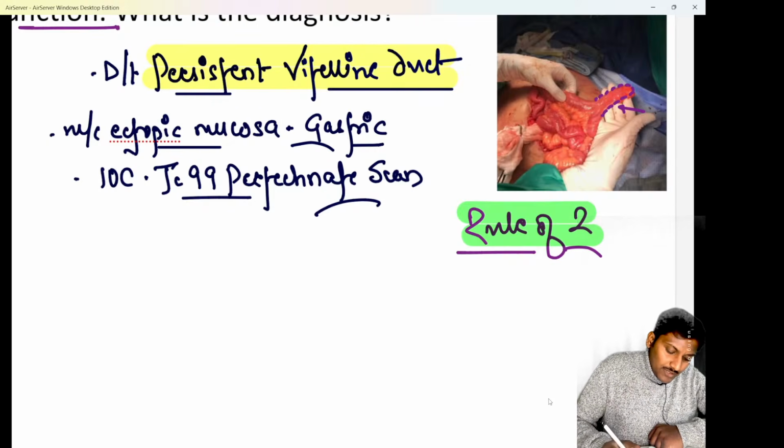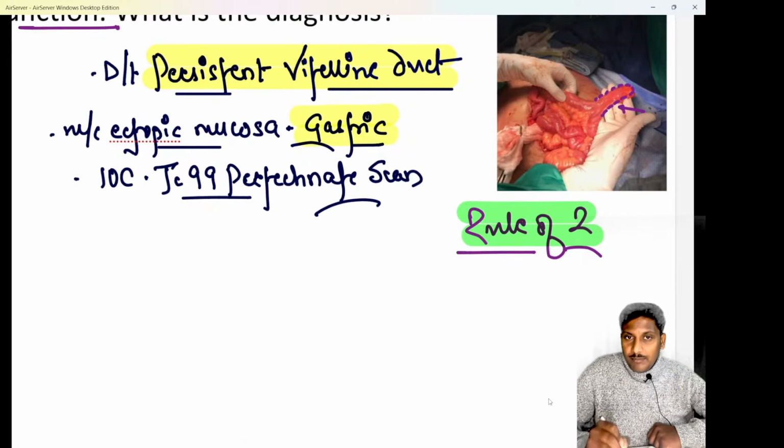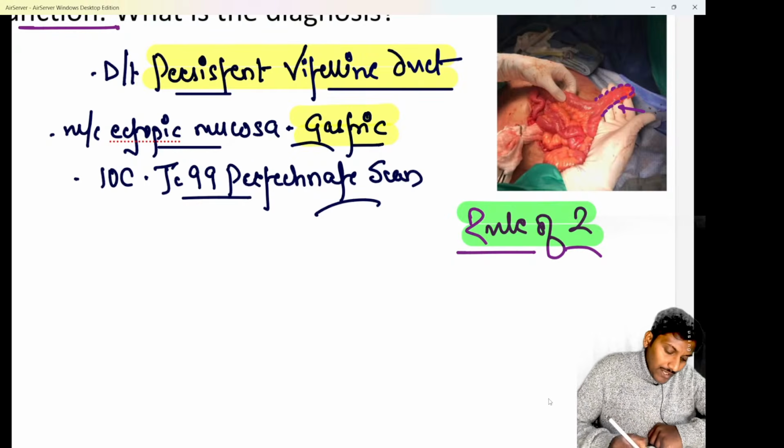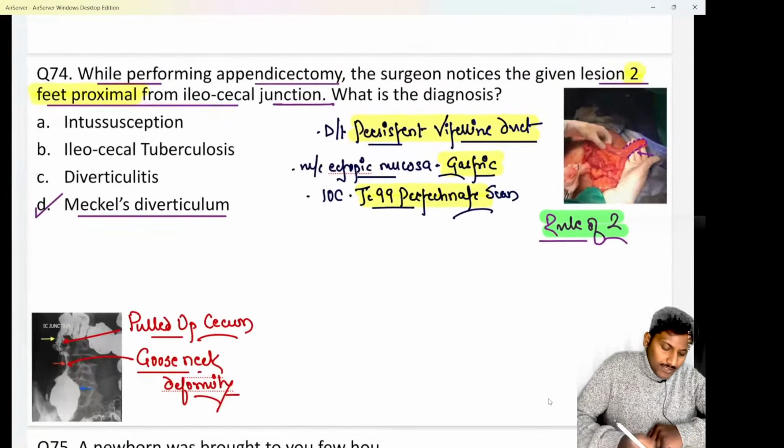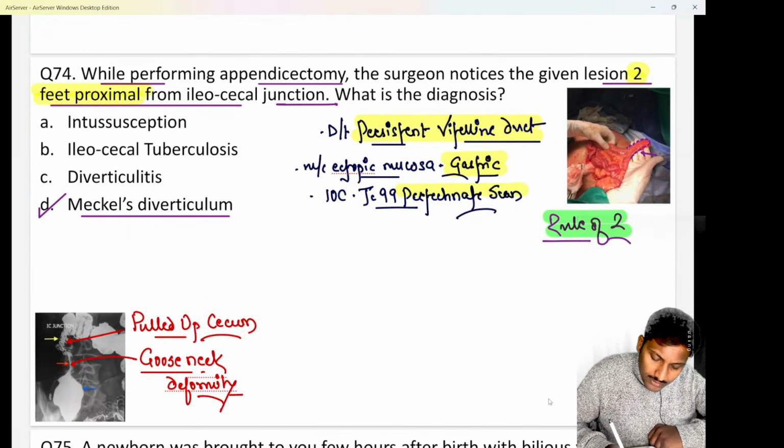In Meckel's, sometimes there can be an ectopic mucosa, and the PYQ was most common ectopic mucosa. Do remember, most common ectopic mucosa in Meckel's diverticulum is gastric mucosa. And investigation of choice is nothing else but technetium 99 pertechnetate scan. So technetium 99 pertechnetate scan is the investigation of choice for Meckel's diverticulum.